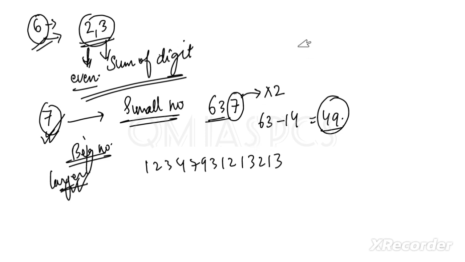Okay, fine. So we have to make groups of 3 from the right side, not the left side. This is one group, second group, third group, and fourth group, and the last one may be 2 digit or 1 digit or 3 digit. Don't worry, whatever it is, just write it. Then we have to add alternate groups.